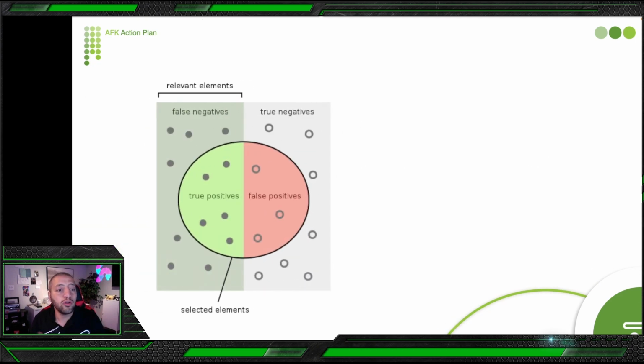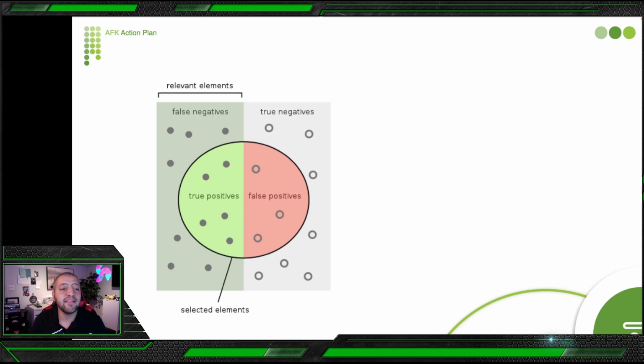So look here. We have this circle. You see the green part and the red part. This green and red part combined has how many dots? Correct, it has 8 dots. Of the 8 dots inside, there are 5 on the true positive side and 3 on the false positive side. So this circle represents the test. We did the test on a sample of people, for example a COVID test.